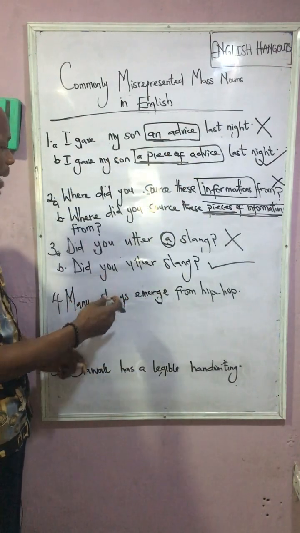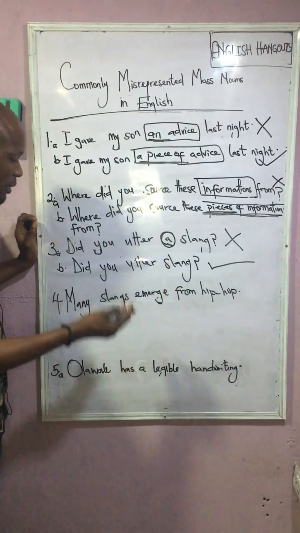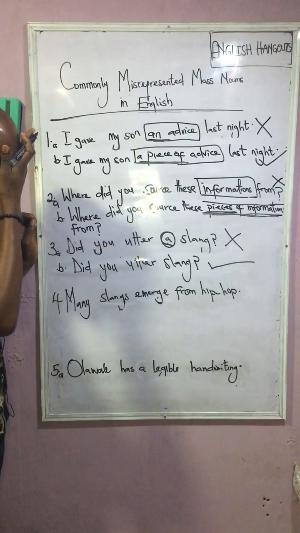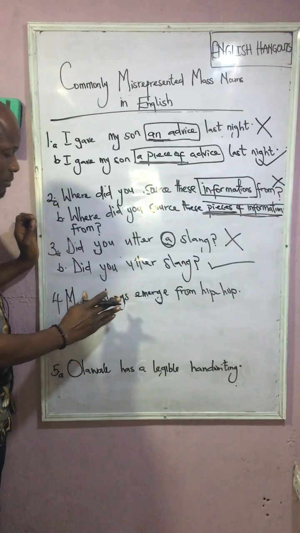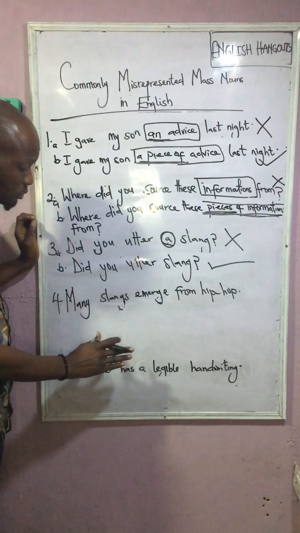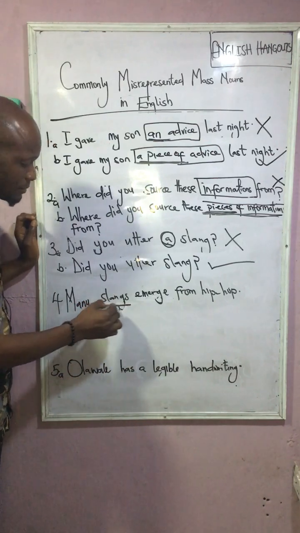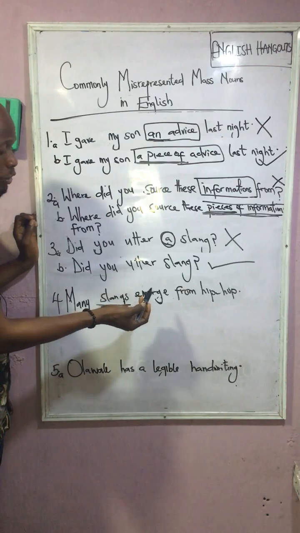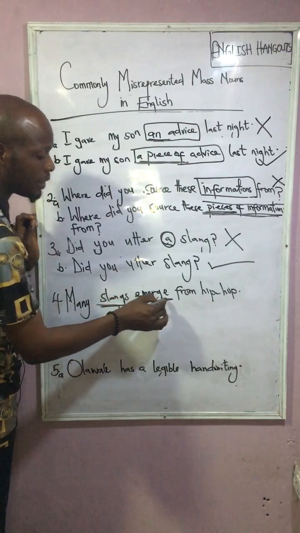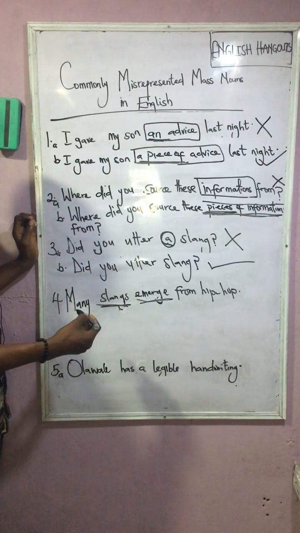Number 4. Many slangs emerge from hip hop. There are two things that are wrong with this expression. The first one is that slangs here should not take a plural inflection. Number 2, the verb here does not agree with the subject of the sentence.